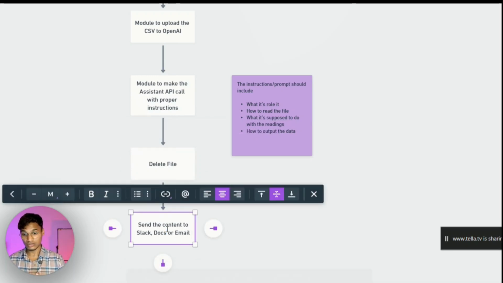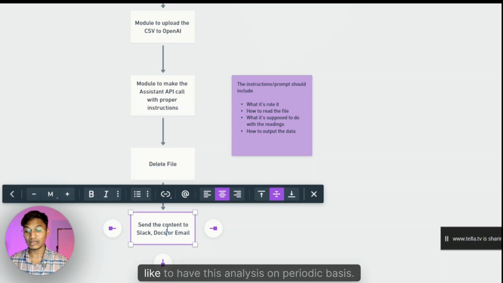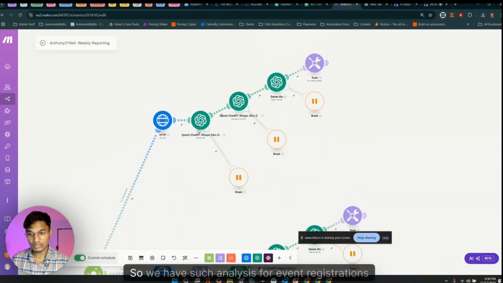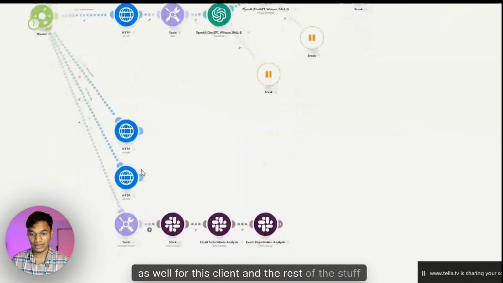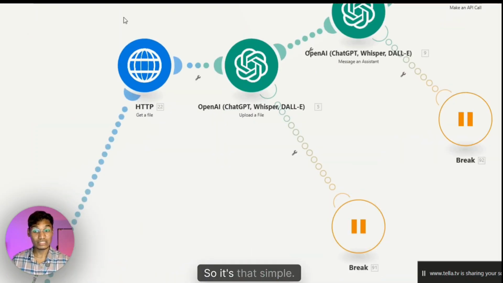You can choose docs, you can choose email, or whatever it is that you like to have this analysis on a periodic basis. So that's pretty much it, man. So we have such analysis for event registrations as well for this client, and the rest of the stuff is coming up. So it's that simple.